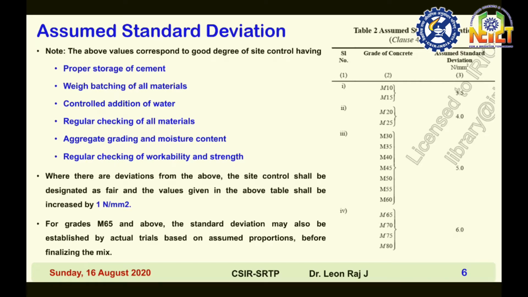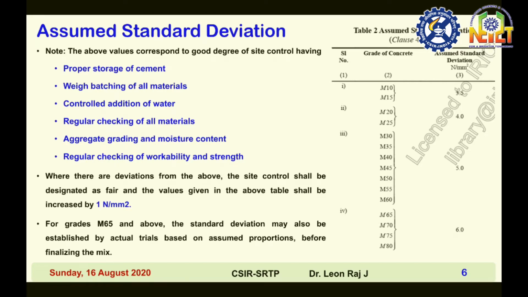So if there is a good site condition, there will also be a fair site condition, right? In that case, you have to add 1 MPa to the assumed standard deviation. For example, for M20 grade of concrete, for good site condition, the assumed standard deviation is 4 MPa. For fair site condition, the assumed standard deviation will be 5 MPa.